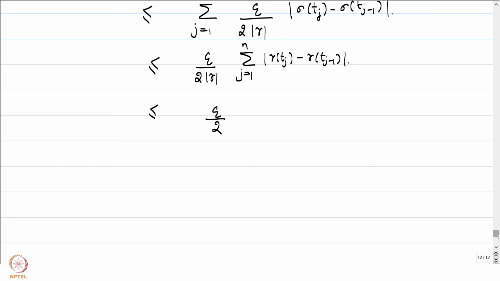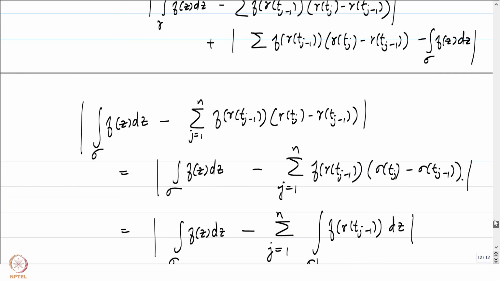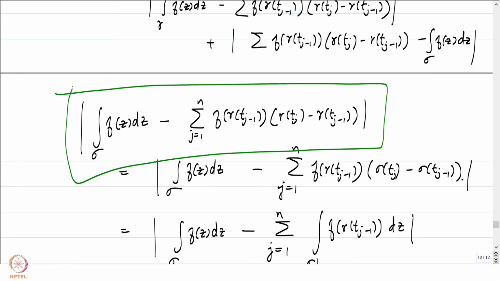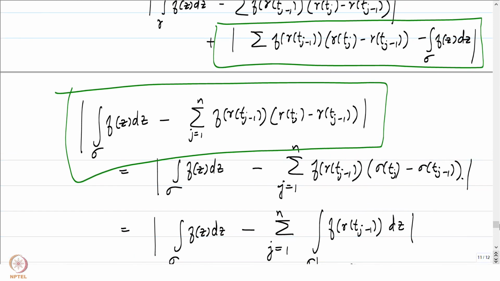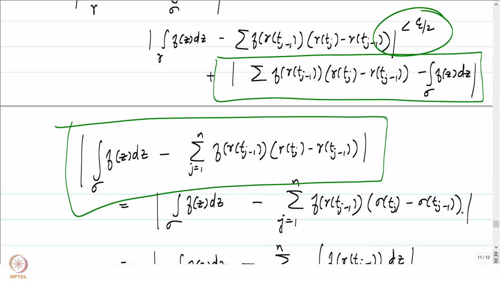So what have we estimated? We have estimated this particular thing in the box to be bounded by epsilon by 2, which is precisely this object in the box. The first one has already been estimated by epsilon by 2 here.